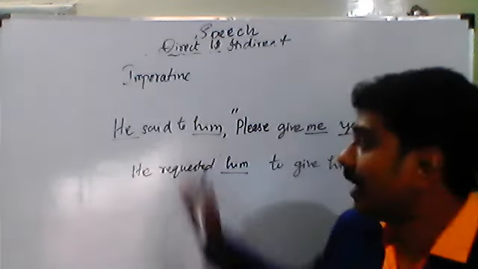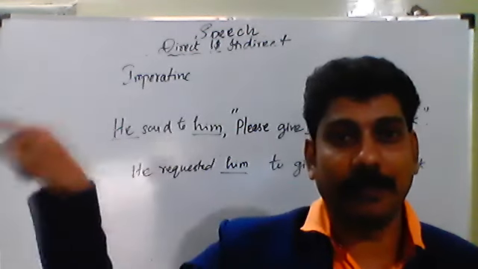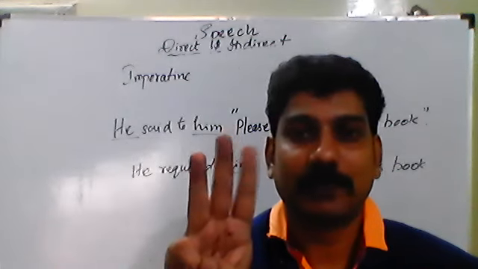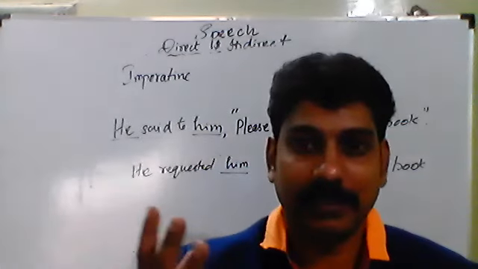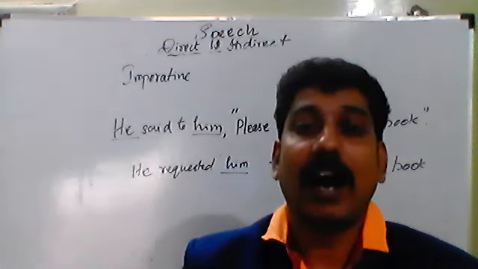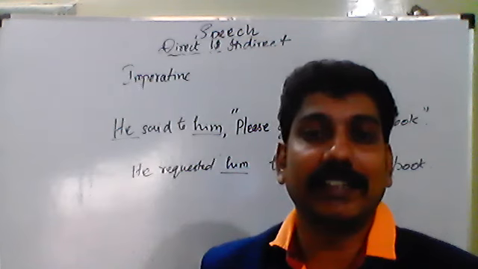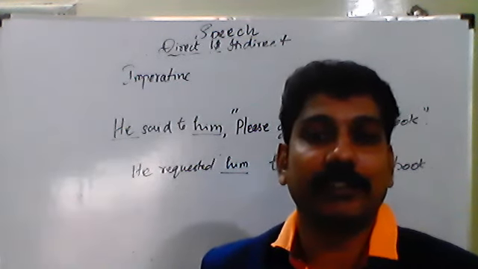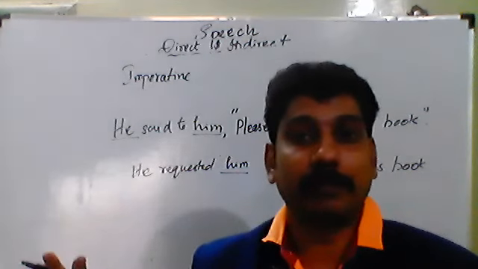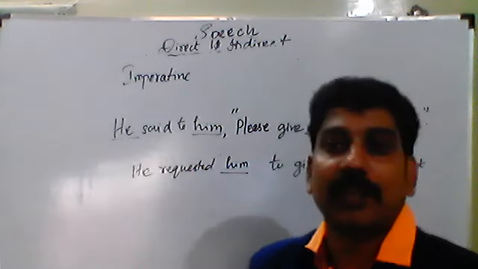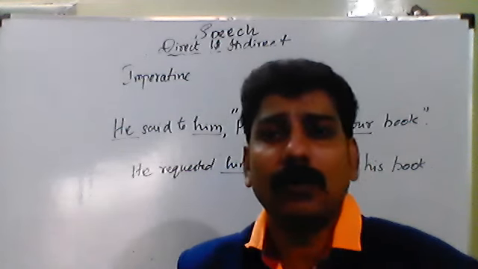So I am now telling you the sentence outside: he and him. Both are third person. So if outside the inverted commas they are third person, there is no first person. I make you clear that there is no chance of first person coming inside the bracket in the answer when you convert it into indirect speech. In the question, there may be first person, second person, third person, whatever may be. But when you go for the indirect speech, there won't be any first person or second person. All will be in third person.